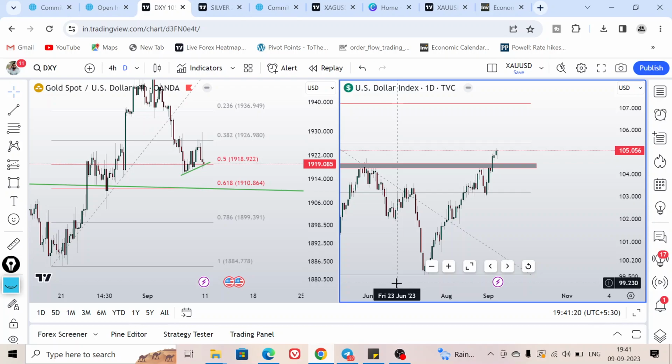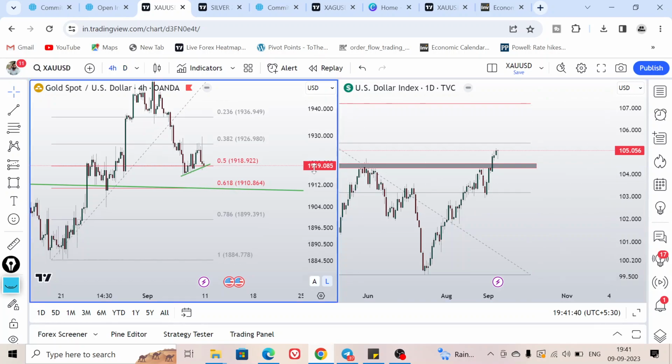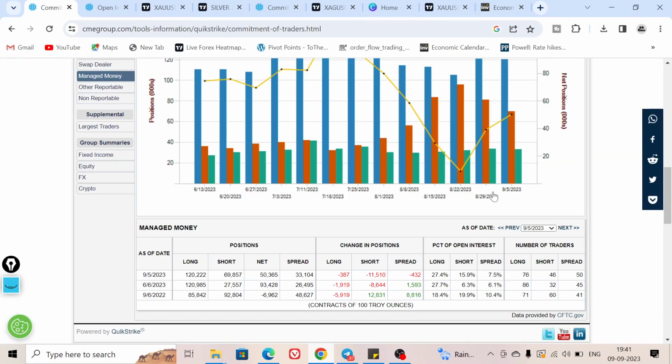So in this video we are going to analyze both gold and silver, that is XAUUSD and XAGUSD charts on different time frames, and we are going to analyze the price action structure that gold and silver is following so that we can utilize those levels and price action structure for the next week. Before going into the price action points and levels, we are going to discuss the latest COT report.